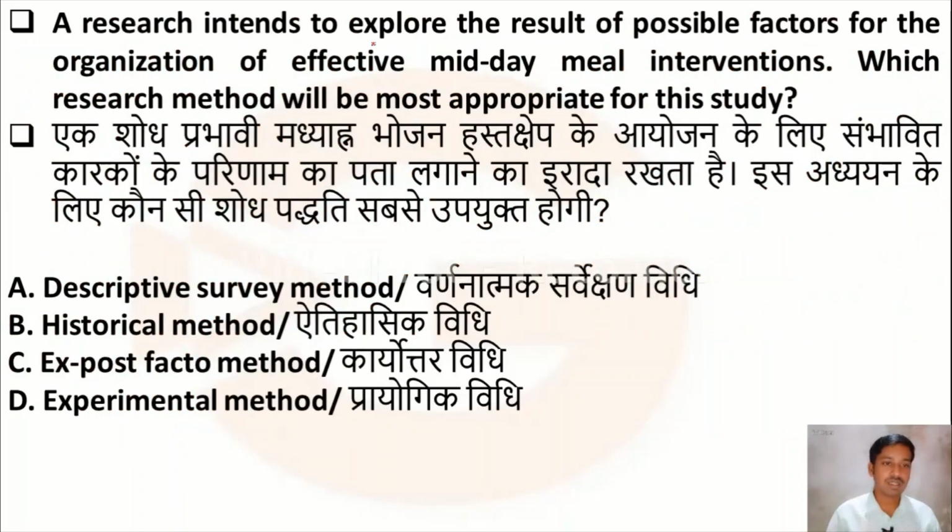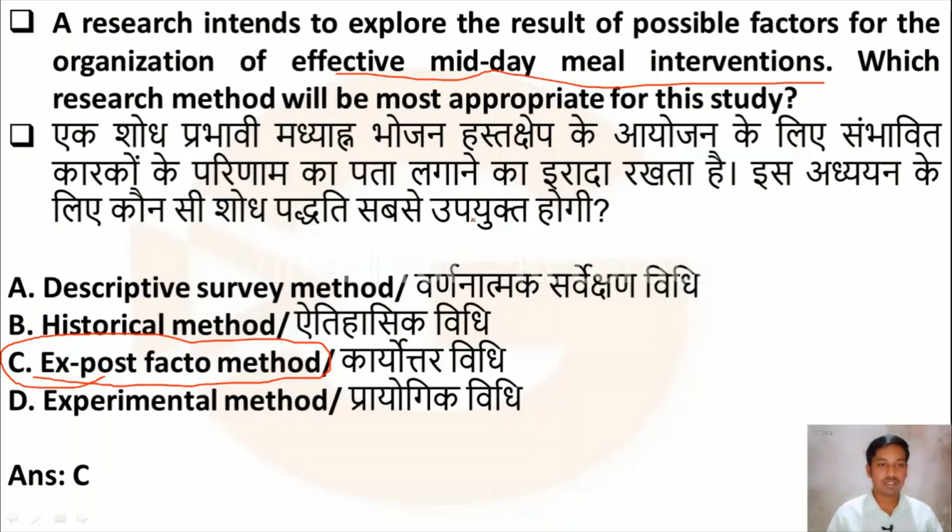A researcher intends to explore the result of possible factors for the organization of effective midday meal interventions. Which research method will be most appropriate for this study? The main aim of the research is to explore the possible factors for the organization of effective midday meal intervention. Then which method is the researcher going to follow? Option A, descriptive survey method, option B, historical method, option C, ex post facto method, option D, experimental method. Here the right answer is option C, ex post facto method.